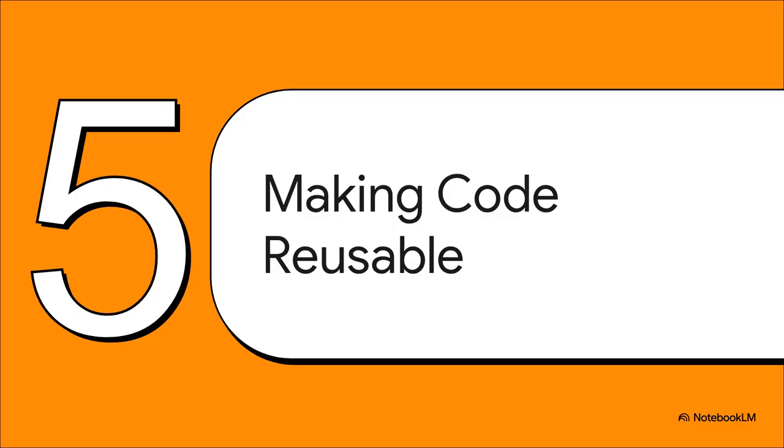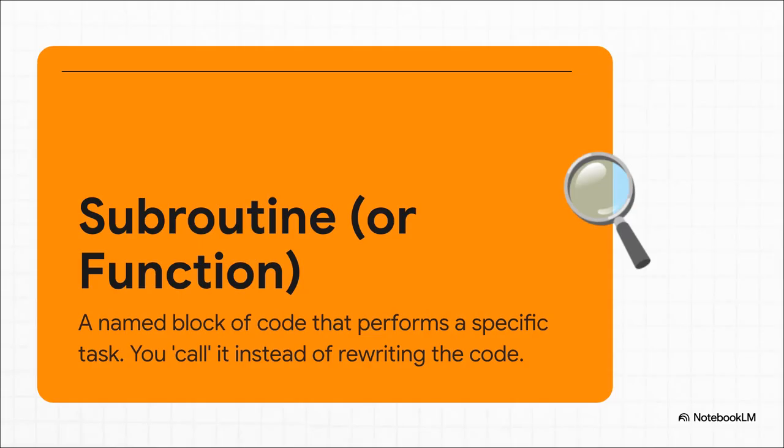All right, we can store data. We can organize it. But what about the actions we want to perform, like the code to save a score? We don't want to type that out every single time a player gets a new score. That brings us to our final, super powerful building block, making our code reusable. We do this with something called a subroutine, or what you'll more commonly hear today, a function. All it is is a chunk of code that does one specific job, and you give it a name.